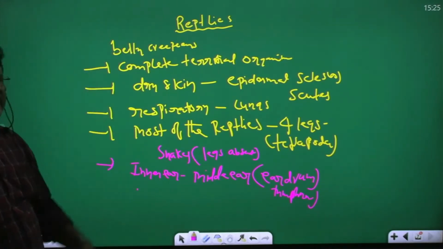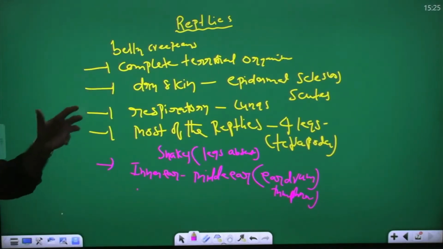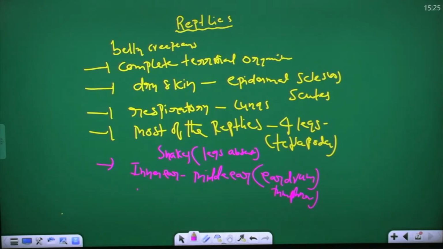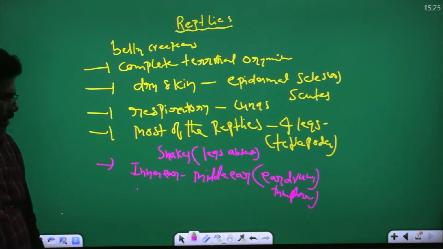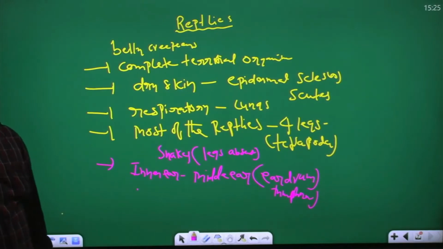They are belly creepers, complete terrestrial organisms. The body is covered by dry skin, and on the dry skin the epidermal scales are scutes. Respiratory organs are lungs. Most reptiles have four legs, tetrapoda, but snakes have no legs. Inner ear and middle ear are present, and the middle ear has the tympanum, same in amphibians.